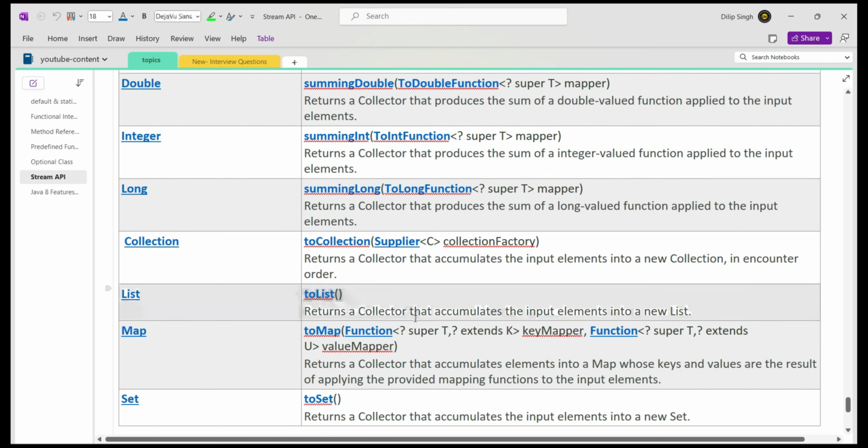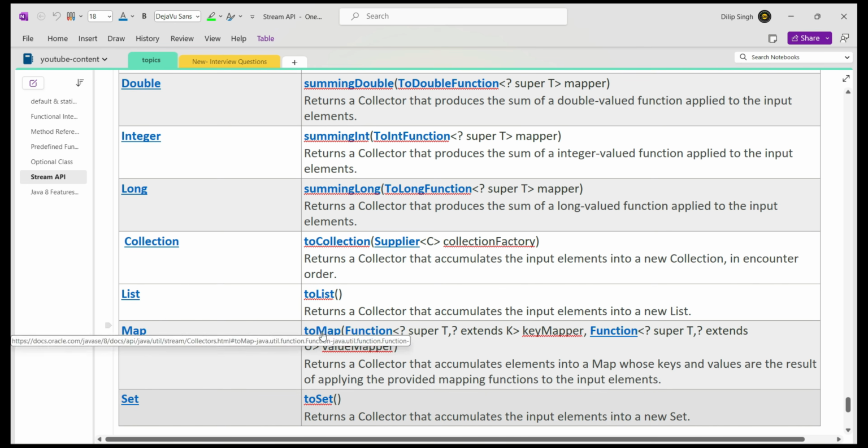If you see here, toList, toMap, toSet. When you want to accumulate values as a list, use toList. If it is a set, use toSet. If it is a map you want to accumulate, then you have to form a map from the stream elements, and you can use the toMap method also.